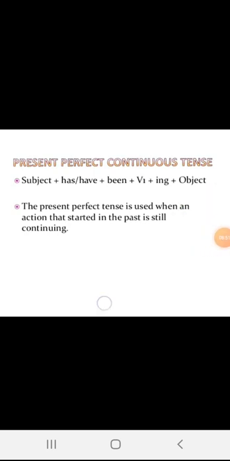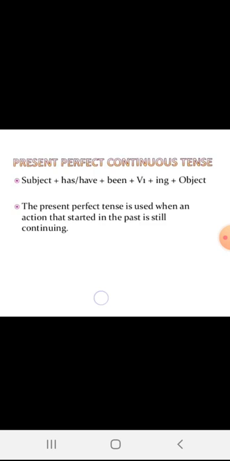For example, I have been taking dance classes for 8 months. This action started in the past, that she started dance classes 8 months back, and now she is continuing to take dance classes.